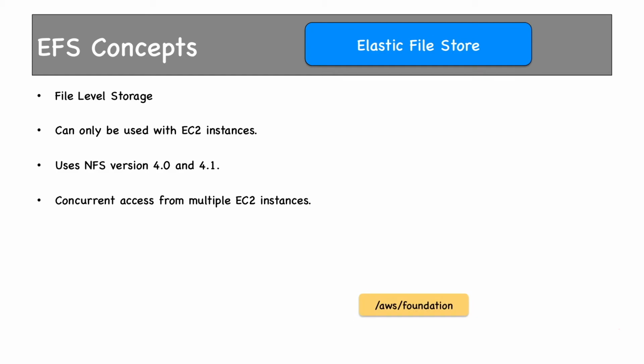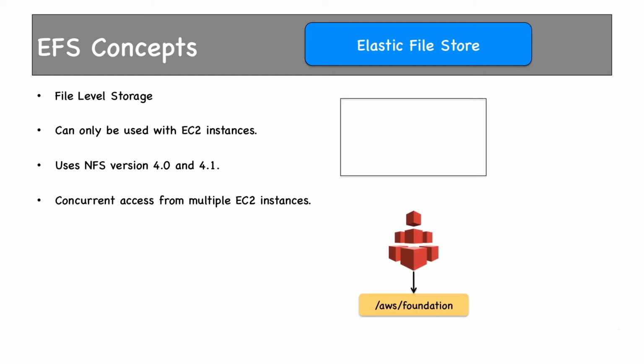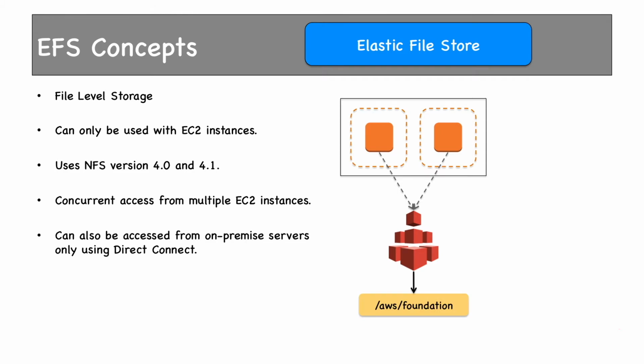We have our file system as before, but this time the file system is on EFS. We have our region, AZs and subnets in it, and EC2 instances sitting behind. These EC2 instances can access this file system concurrently. That also means if one EC2 instance writes something on this file system, that will be visible from the other EC2 instances as well. EFS file systems can also be accessed from on-premise servers, but only by using Direct Connect.